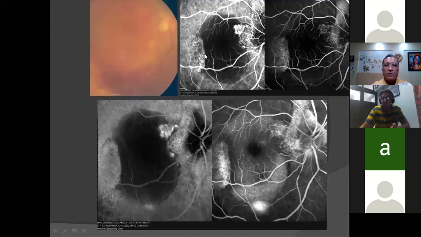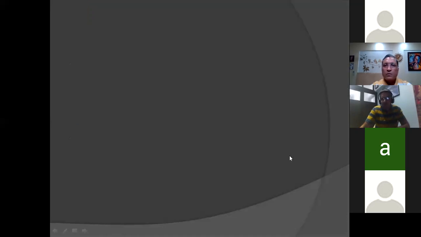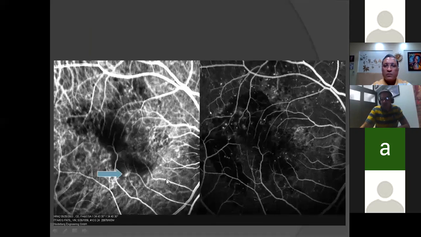So here you see, in most of the cases when you do an FFA, there is a large subretinal bleed which might not give you much of an idea regarding where the polyps are, because most of the view is obscured. When you do an ICG, you can visualize numerous polyps in the late frames. So once you identify these polyps, depending upon their location, you can plan the treatment modality, whether you want to go for a PDT or a conventional laser or a TTT, or go for an intravitreal injection.